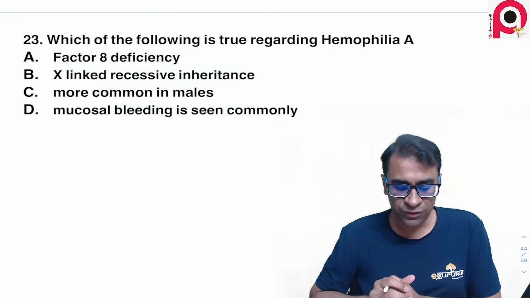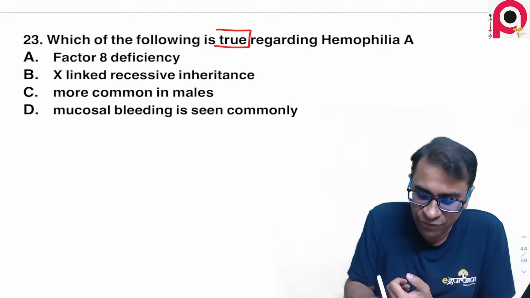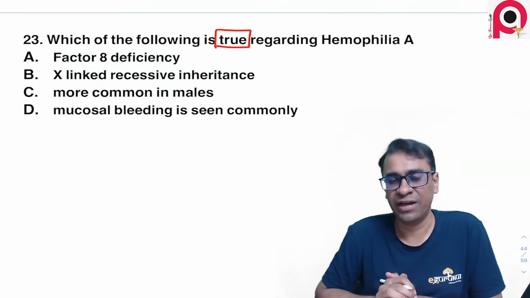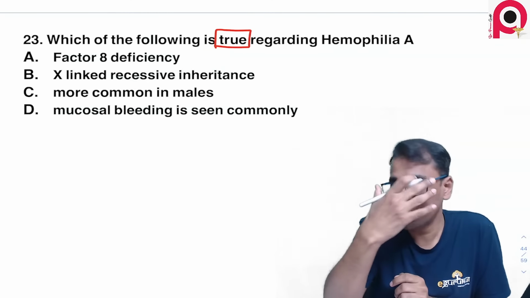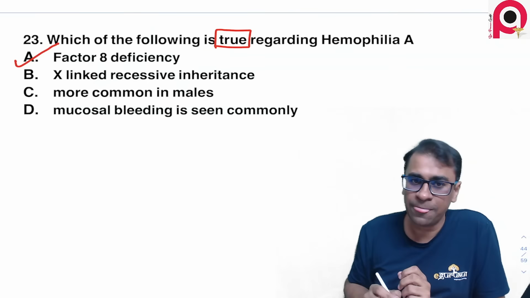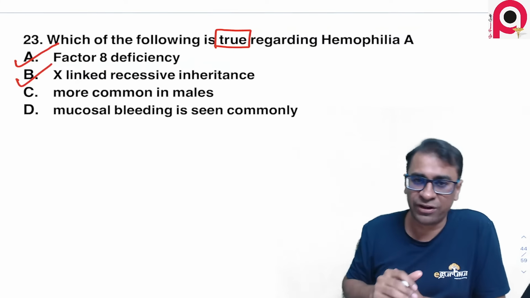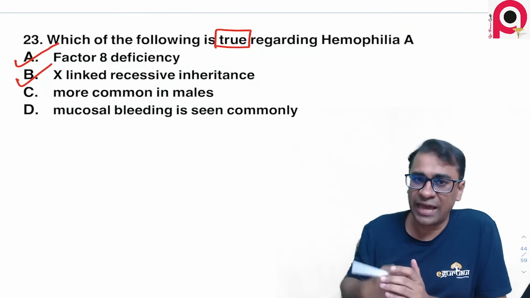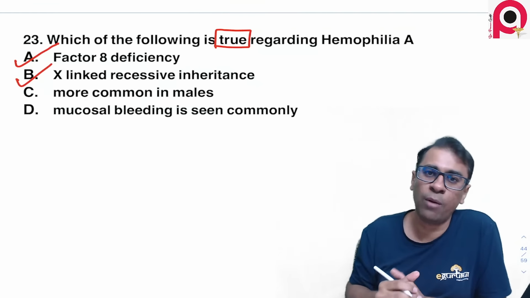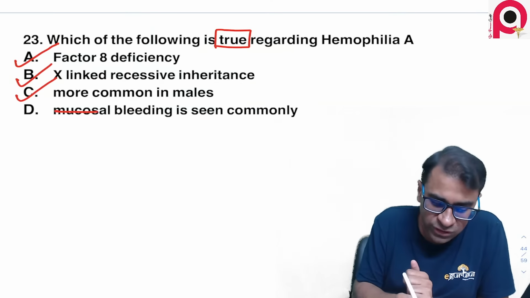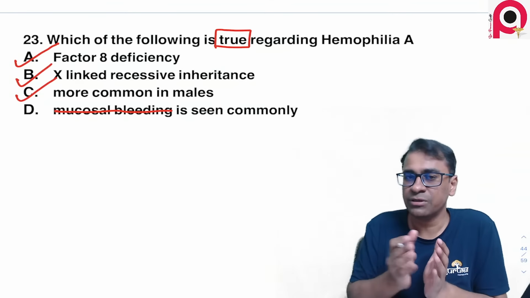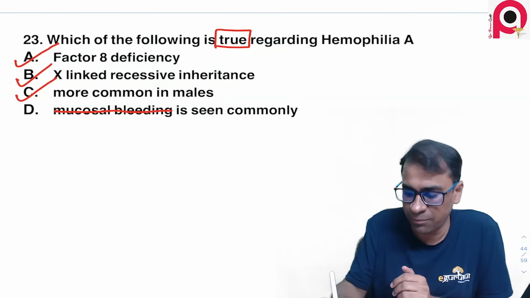Okay, so next question, the following is true regarding hemophilia A. I think this was also a multiple choice question. So because it is a multiple choice question, surely the answer would be A. It surely is X-linked recessive, and because it is X-linked recessive, it has to be more common in the males compared to females. But mucosal bleeding is not the basic effect because it's a type of secondary plug defect.